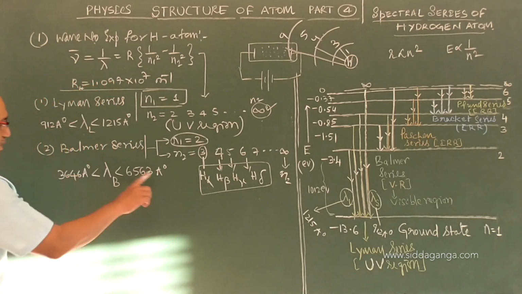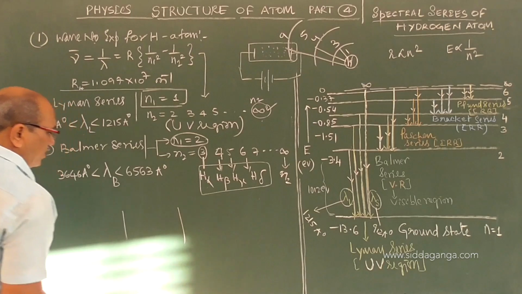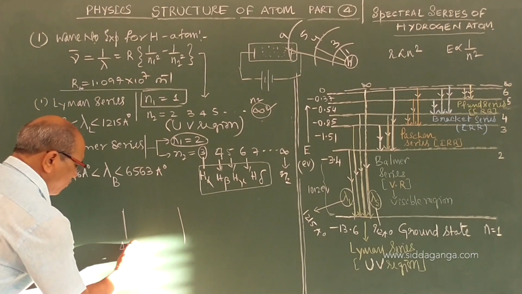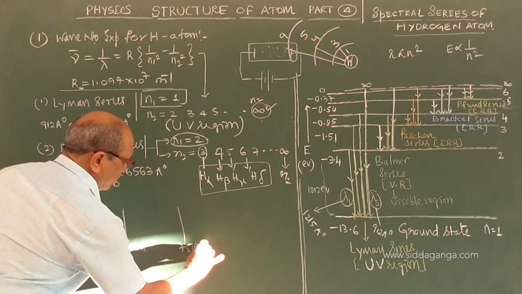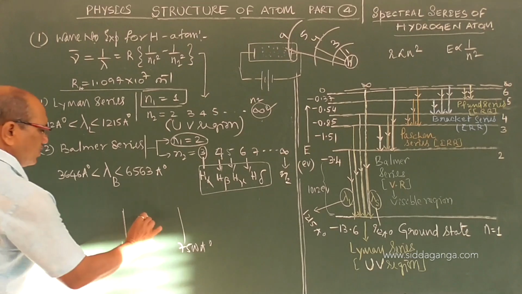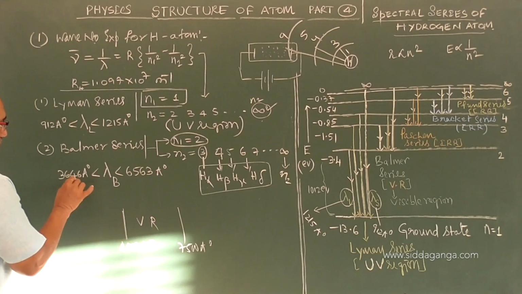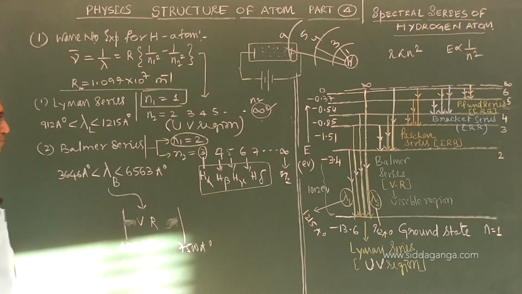I have given the limits. The visible region almost starts from 4000 angstrom and ends at 7500 angstrom. This is the visible region. Almost, it may be a little bit at the edge, but this is completely in the visible region of the spectrum.